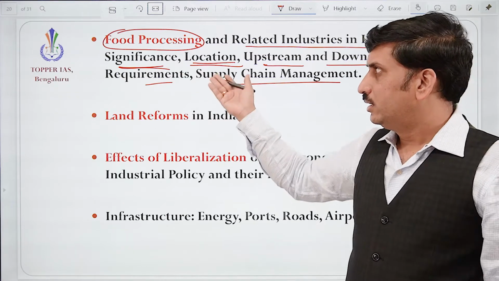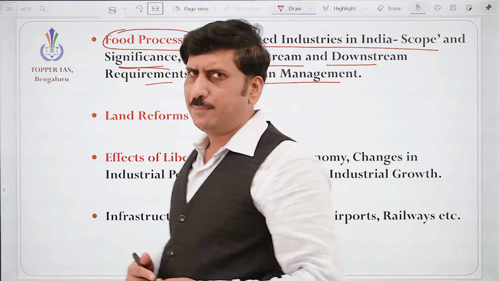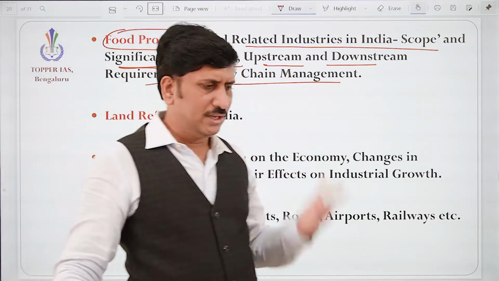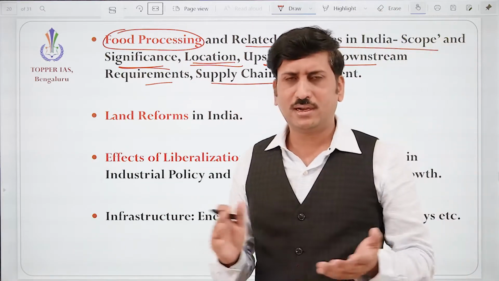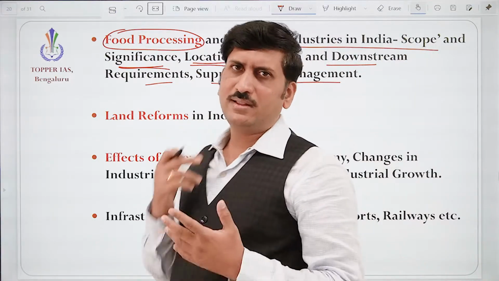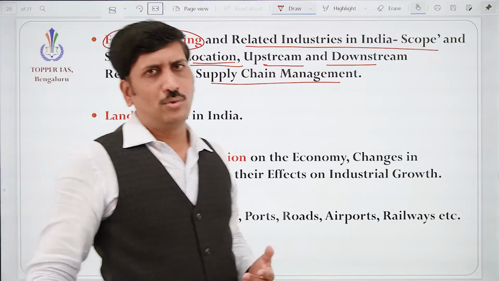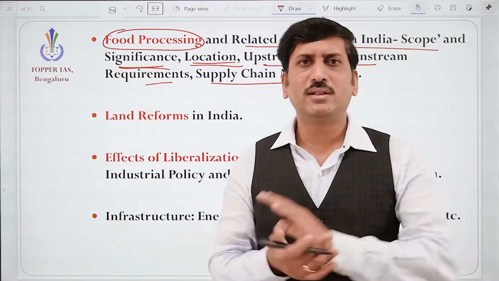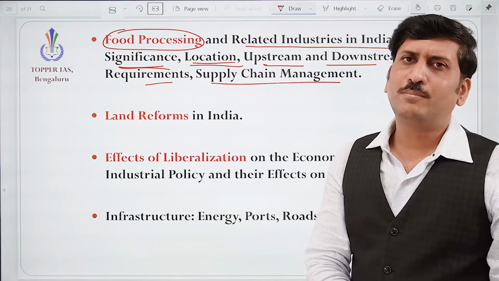So this is about food processing. And land is very important for growing crops, correct? But we know that in ancient times, like during the British time, we had zamindars, correct? Mahalwari areas, where the land is concentrated in a single hand and people are working on it. If people have their own land, the possibility of growing more and ensuring security is also more. So for that purpose, land availability plays an important role.